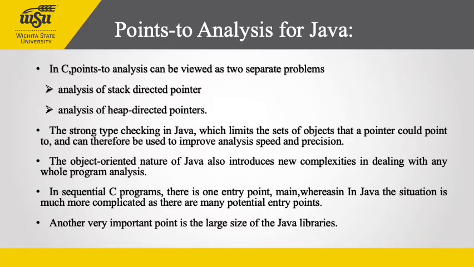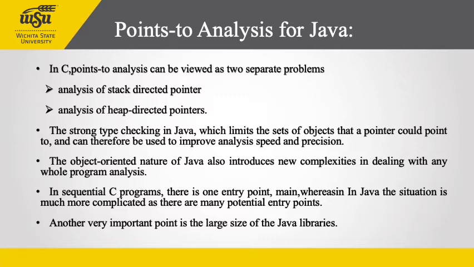Moving ahead, points-to analysis for Java. Although some of the techniques which were developed for C have also been adapted to Java, there are significant differences between the two languages that affect points-to analysis. Let's see how. In C, points-to analysis can be viewed as two separate problems: one, analysis of stack directed pointers, and another, analysis of heap directed pointers.